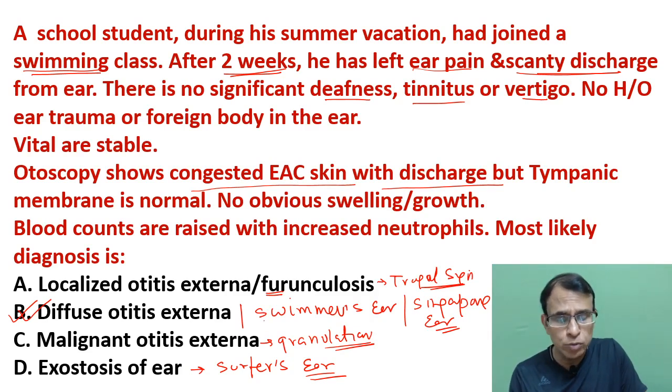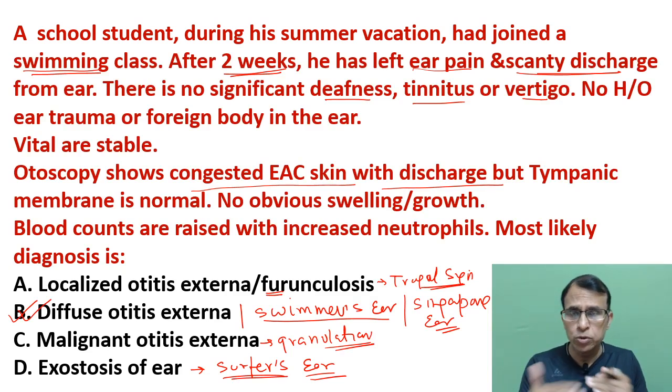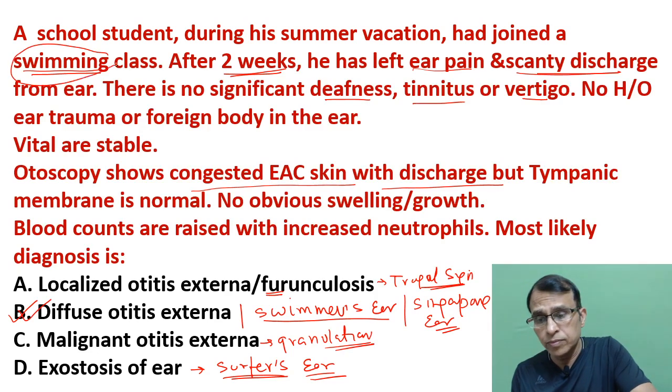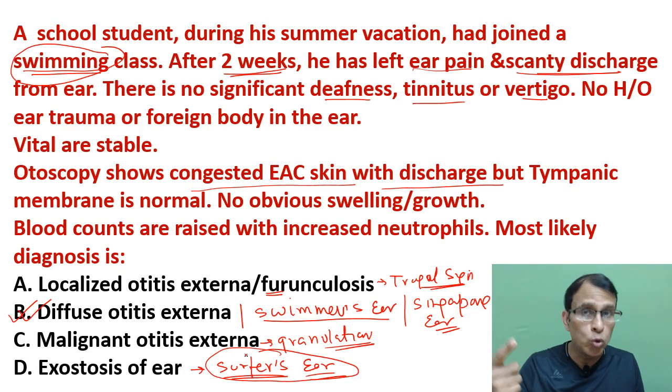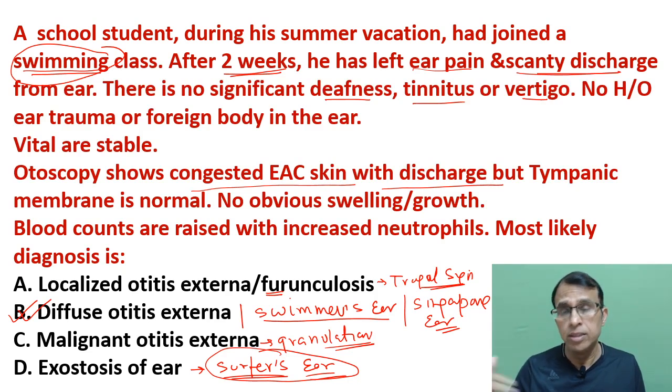So it may sound very similar, swimmer's ear and surfer's ear. These two terms may sound very similar, and we tend to get confused, and both are due to water. See, swimmer's ear is due to water from the swimming pool, which is dirty water, and surfer's ear is due to water in surfing, cold water. So if you do surfing in the warm areas like near the equator, then you don't have this problem. And when you're surfing in the colder water in the northern or southern hemisphere, then that water goes in the canal and causes this exostosis, and therefore it's called surfer's ear. White water surfers have this kind of problem. So don't get confused with these terminologies.